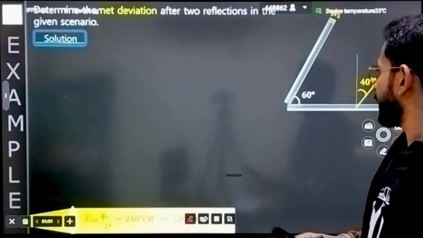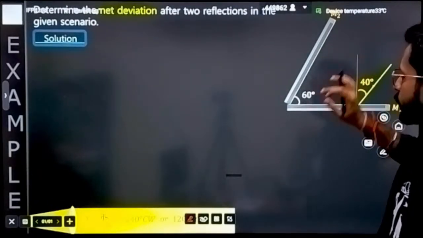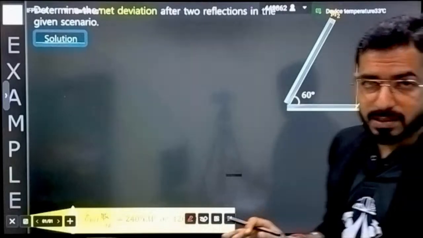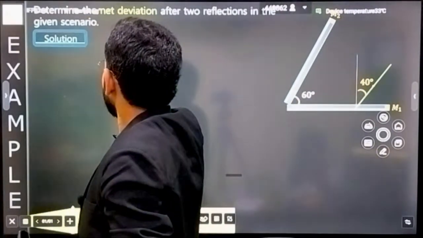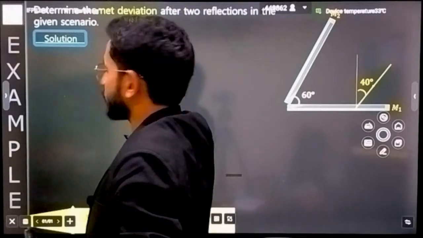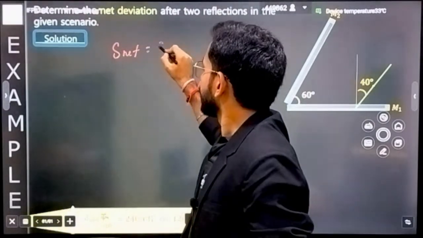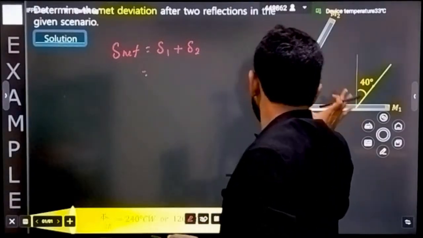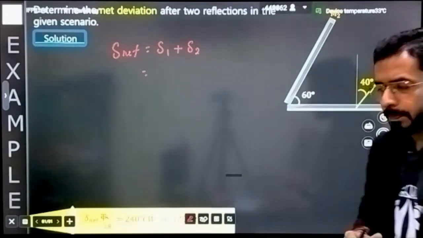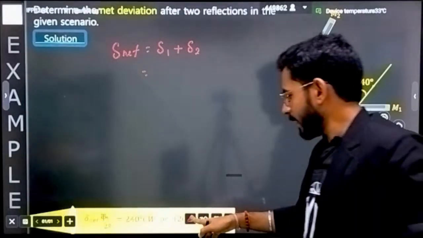And you have to tell, this is mirror 1, this is mirror 2. These are two mirrors from where two reflections are happening. Only two reflections. You have to tell me what is the net deviation. What you will be asked is about net deviation. So net deviation, can I write it as delta 1 plus delta 2? That means deviation from reflection 1 plus deviation from reflection 2. Simple.